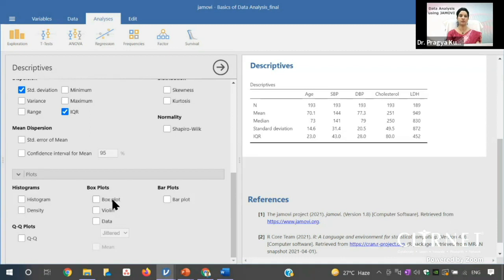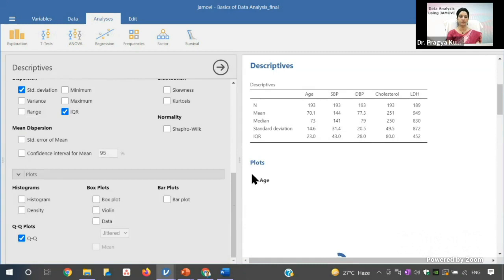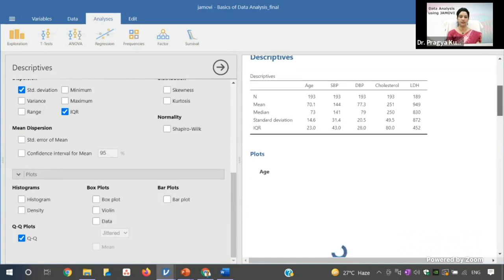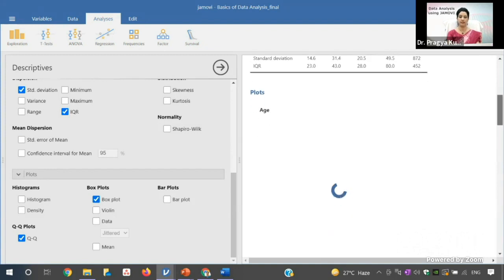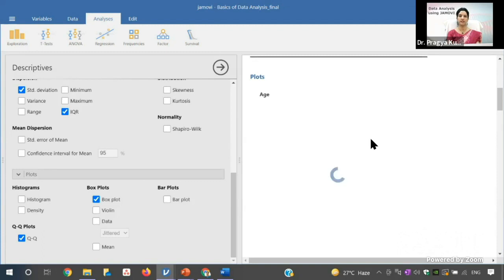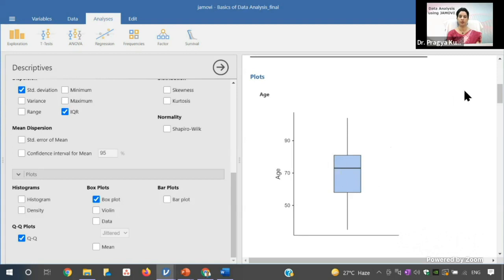So basically we do the box plot for the outliers, and we do the histogram and density plot to see the normality, and QQ plot also. But we know that many times we prefer QQ plot. So you can see the appearance of QQ plot and box plot for all the continuous variables which you have entered as descriptive. It is taking some time, and then after some time there will be the appearance of the box plot. So this is the box plot.